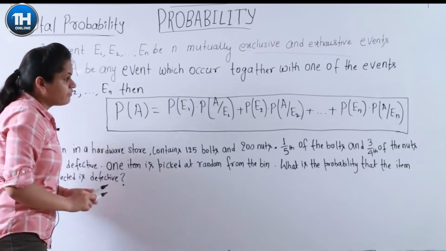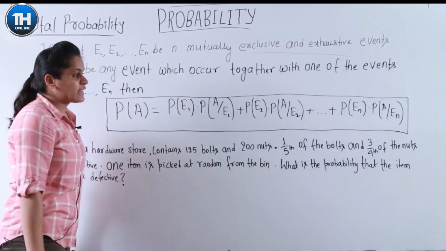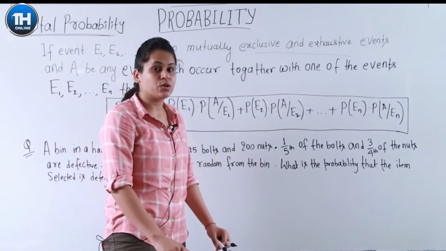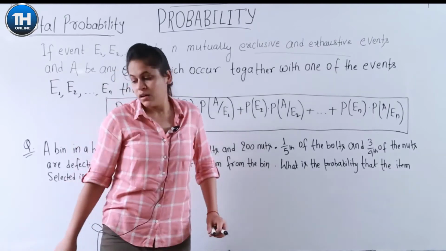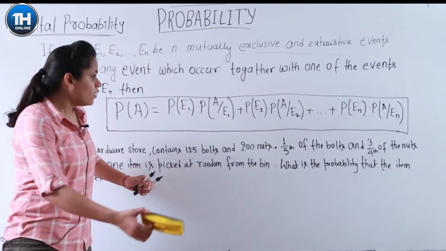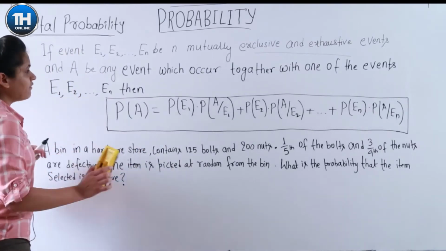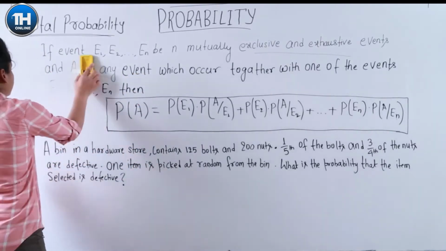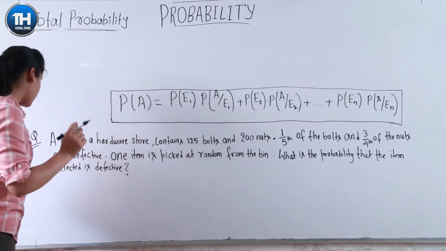Now we will use this formula to solve many numericals so that it will be crystal clear to you how to use the total probability theorem for solving numericals in probability. Okay, so we will start with the first numerical. I will erase the statement so that I can have some space for solving this problem. So let's see this problem.